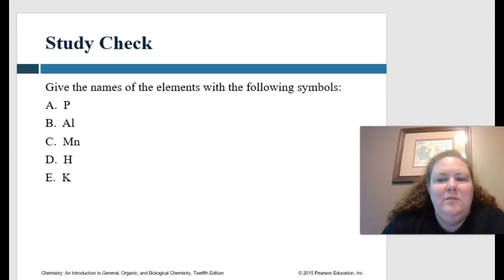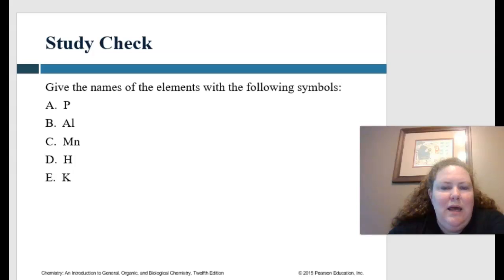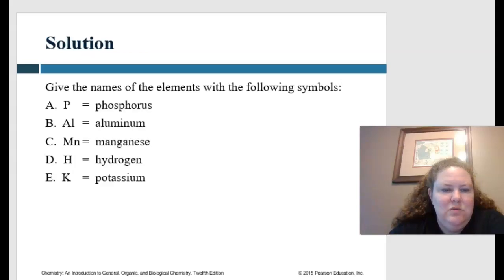All right, now write the names of the elements with the following symbols: P, Al, Mn, H, and K. Pause me. Let's move on. All right, did we get phosphorus, aluminum, manganese, hydrogen, and potassium?